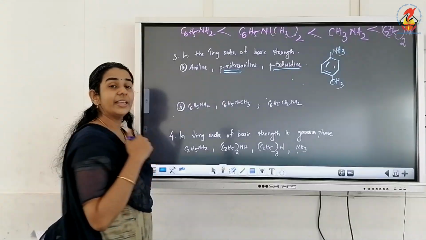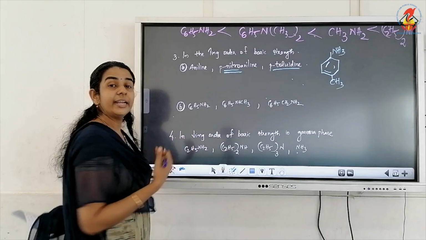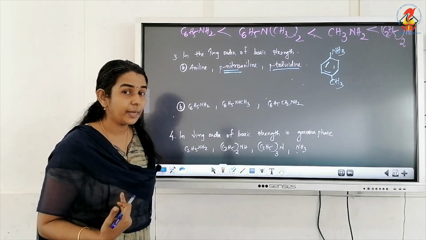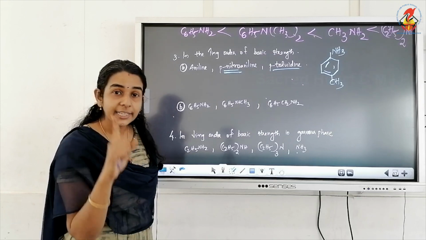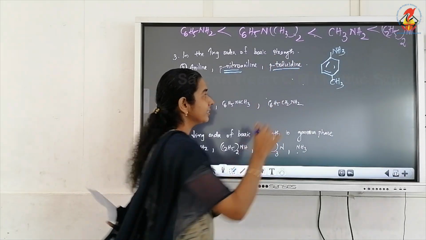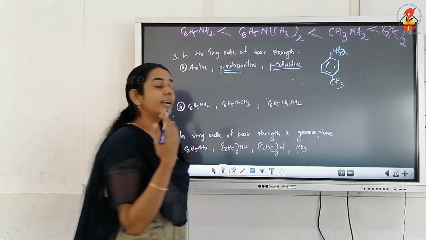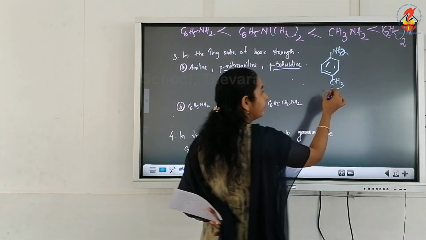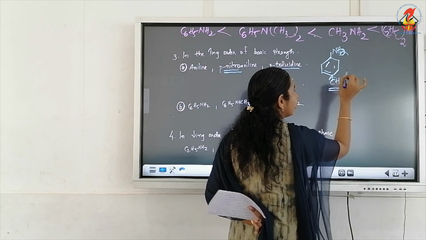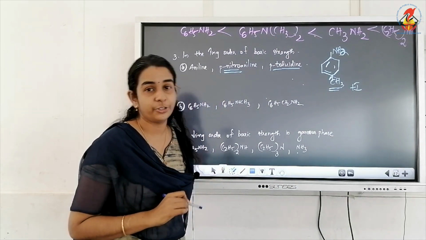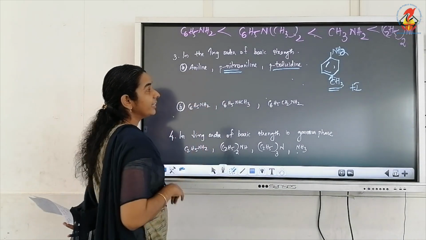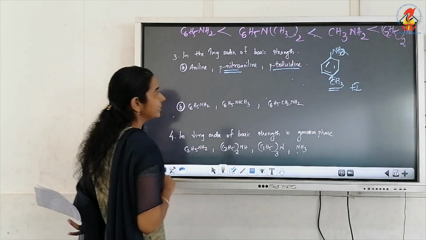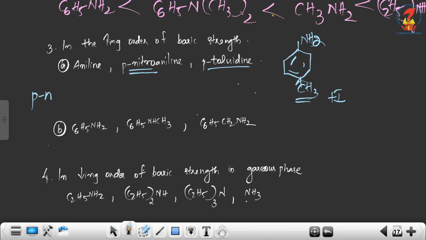So para-toluidine means aniline with a methyl group at para position. So we have simple aniline, then para-nitroaniline means there is a nitro group at para position which is minus I, so it decreases basicity. Para-toluidine means aniline with para position methyl group, but methyl group is plus I or electron donating, that will increase basicity. So the question is to write in the increasing order. So para-nitroaniline is least basic. Note down the answer also.